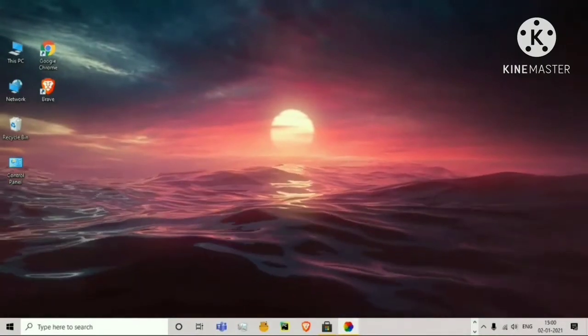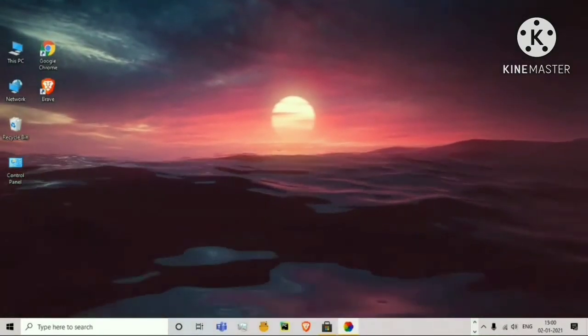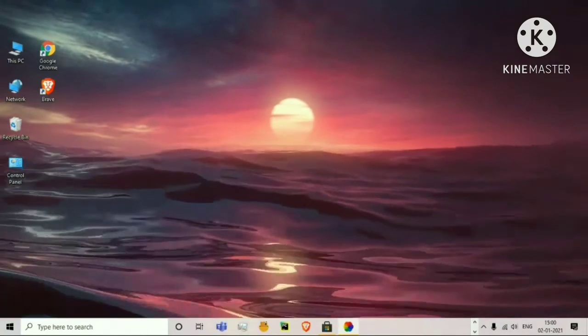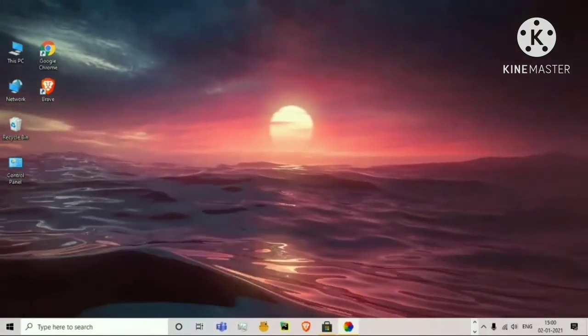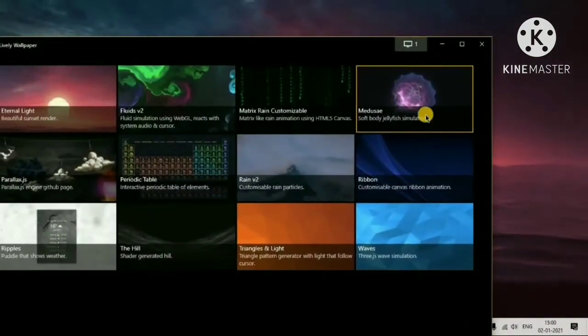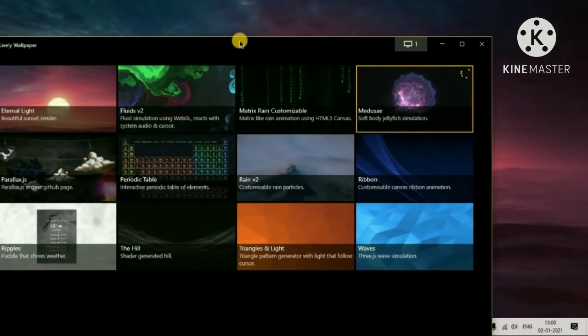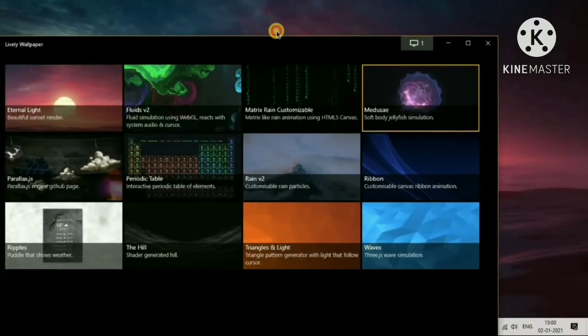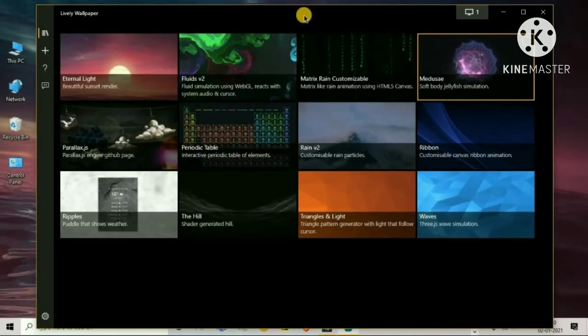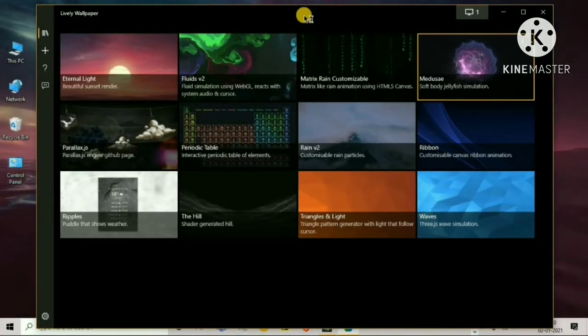So it's very easy, I'm pretty sure. Here is another one like this. I am applying it on my second screen. I have two screens on my computer, multiple displays. That's very easy, and it looks very beautiful, right? The background is moving, and it's so beautiful. I like it very much.